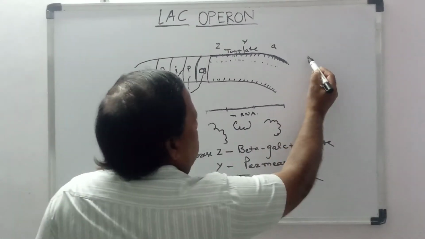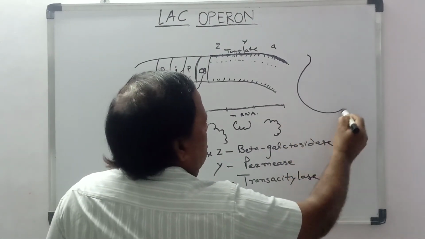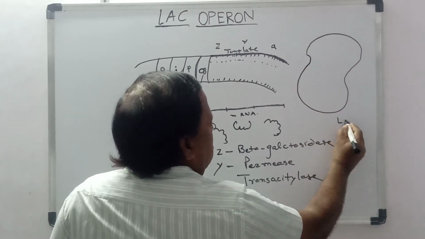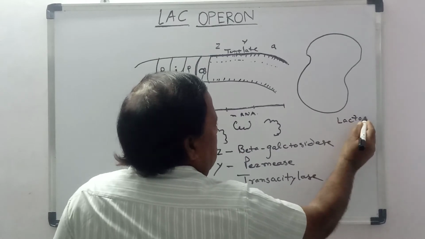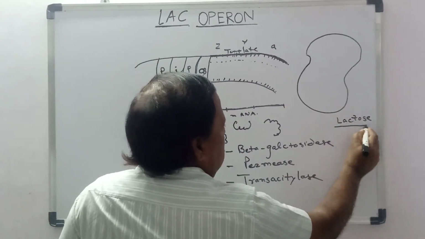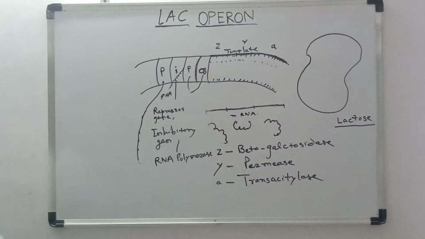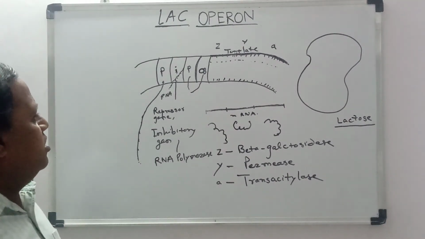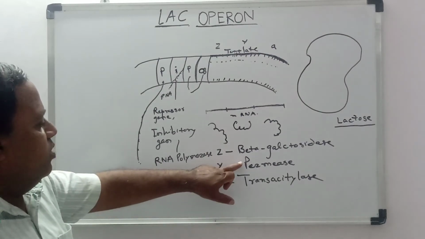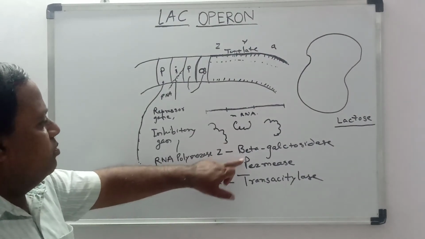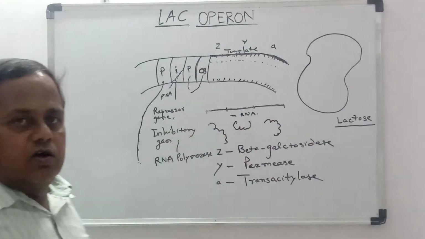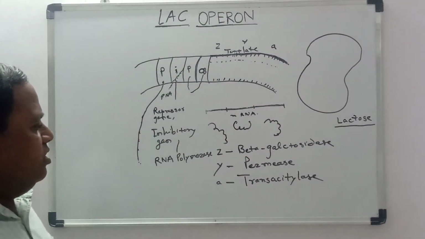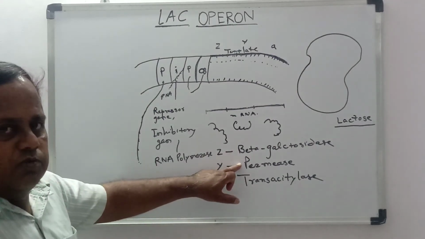Now, suppose this is the cell and this is lactose. You should always keep it in mind that some amount of permease is always present in the cell body, though in a very minor quantity, but it will always be present.